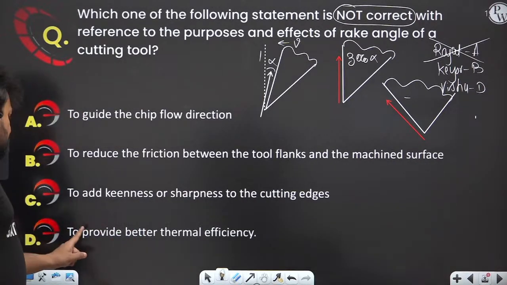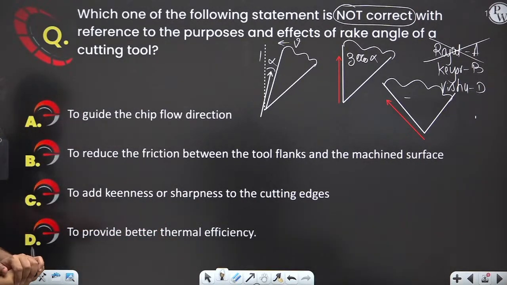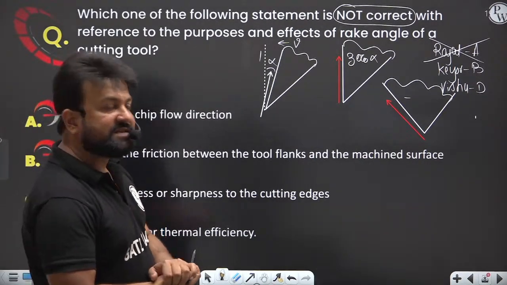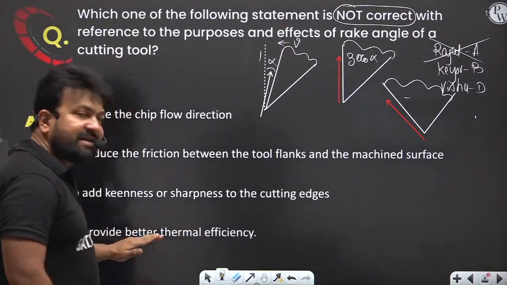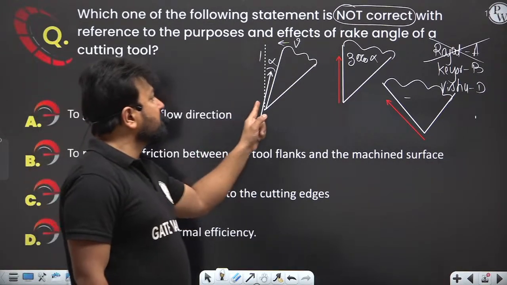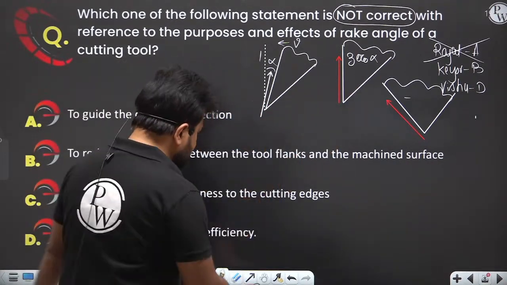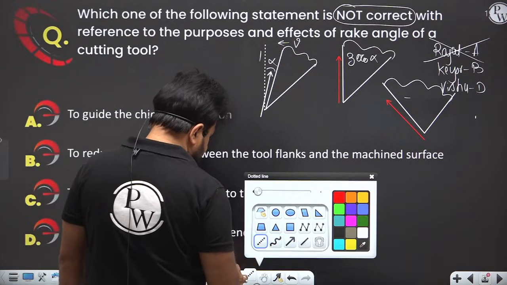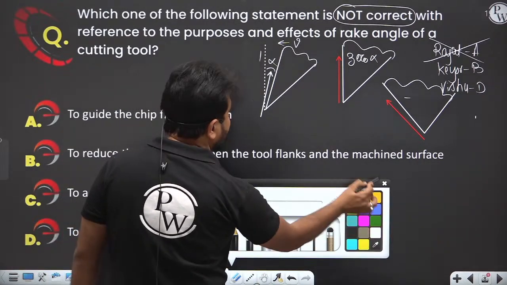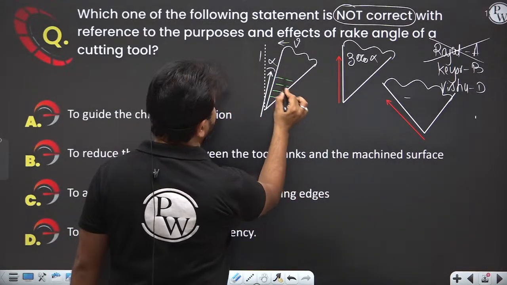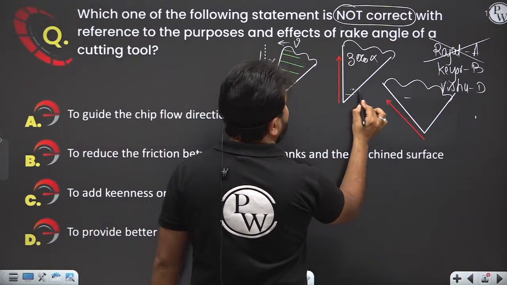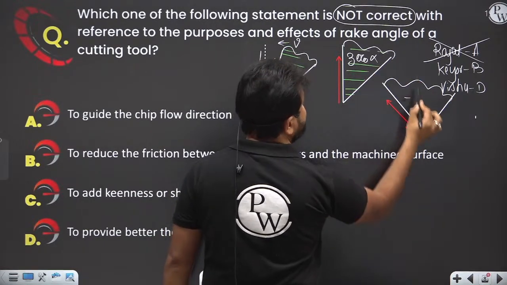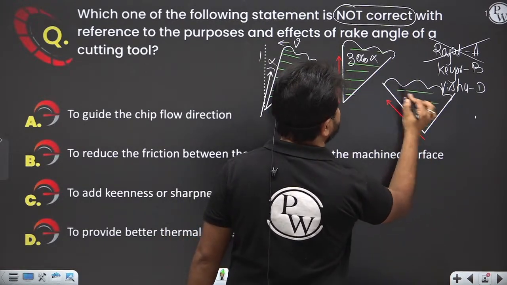Now, to provide better thermal efficiency, this option is also wrong. Why? I mean, the statement is right. My dear, as the tool rake angle changes, the supporting material behind the cutting edge changes or not? Tell me, Vishnu. Your answer was D. As the tool rake angle changes, supporting material changes or not?